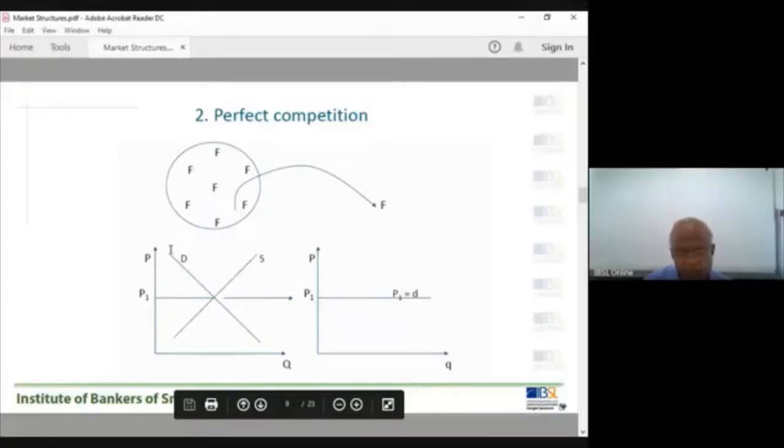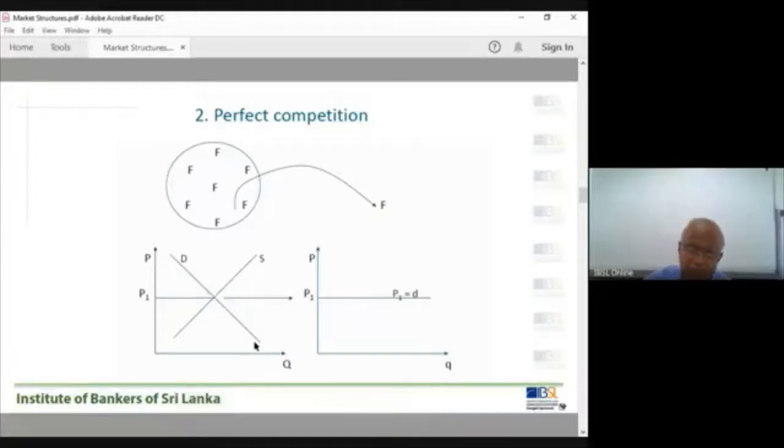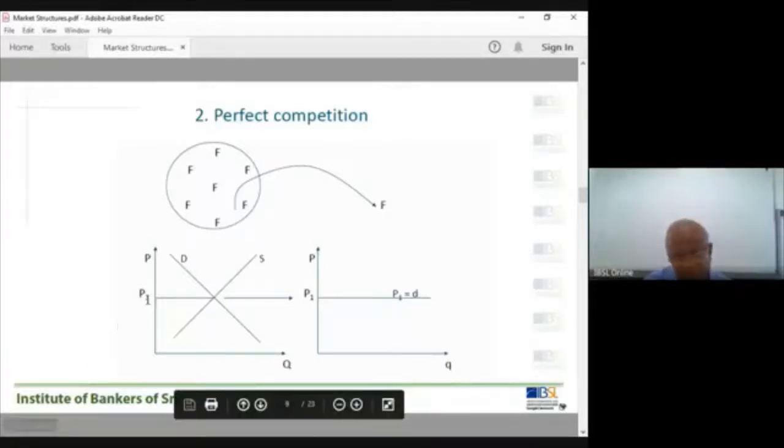The demand curve is determined by all the consumers. Suppose there are 10,000 consumers, they determine the market demand. It is determined not only by consumers, but also by the prices of the good, prices of other goods, consumers' income, taste, and number of consumers. Supply is also determined by the behavior of all the suppliers. Through the interaction of demand and supply, you have the equilibrium price.